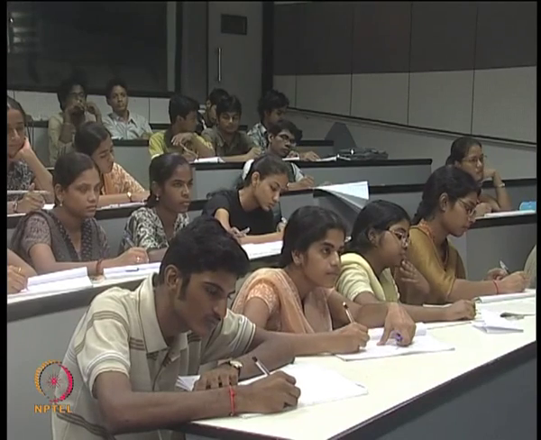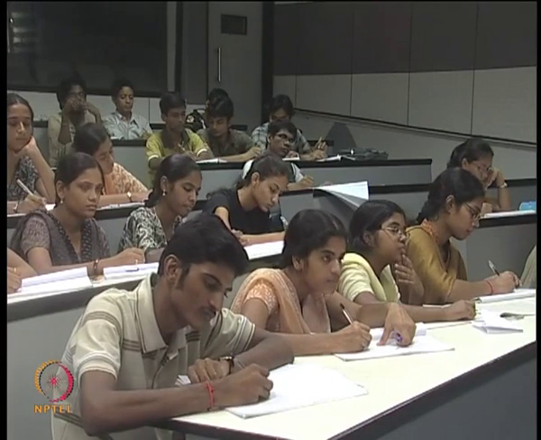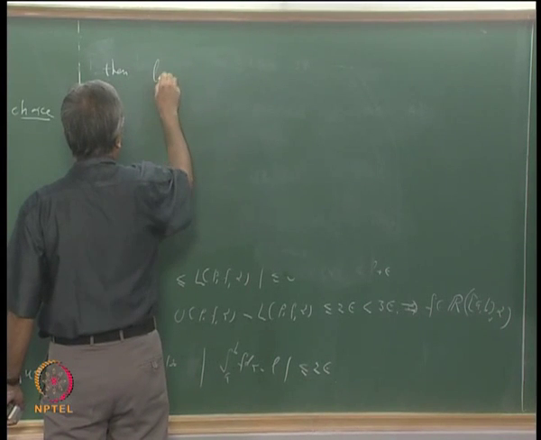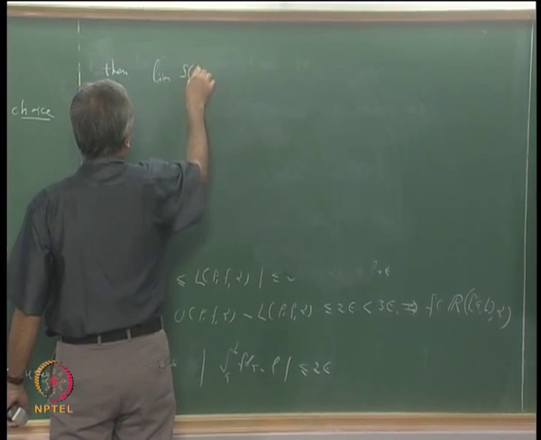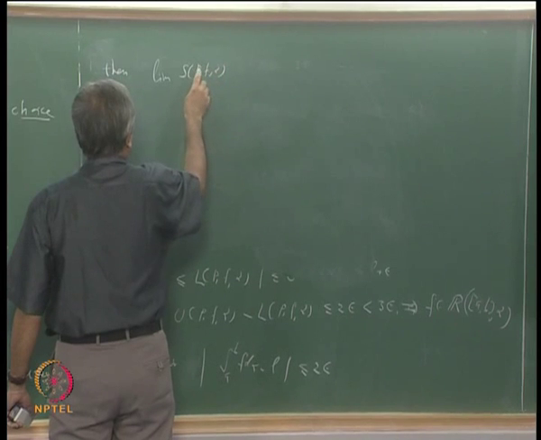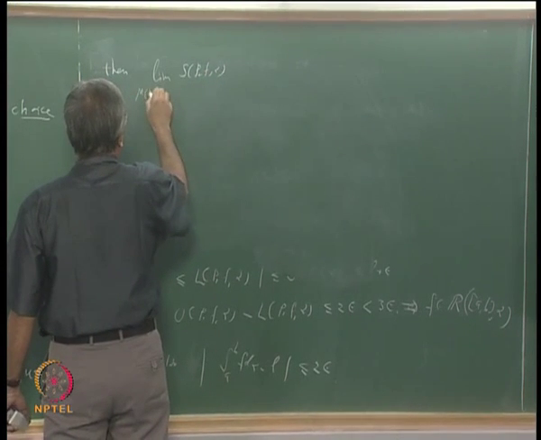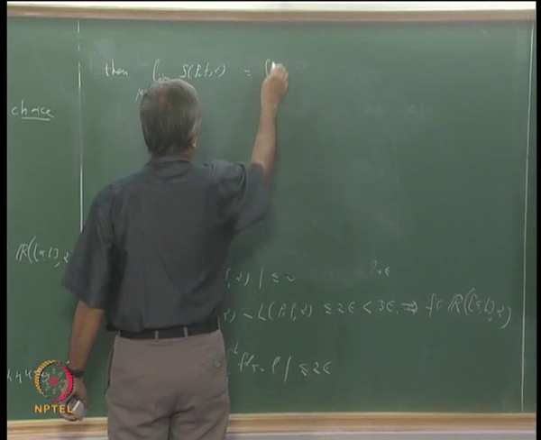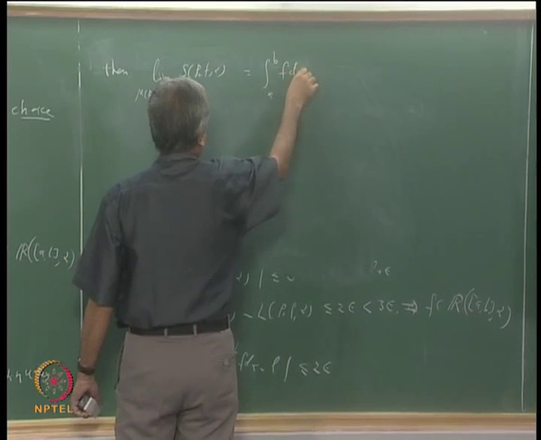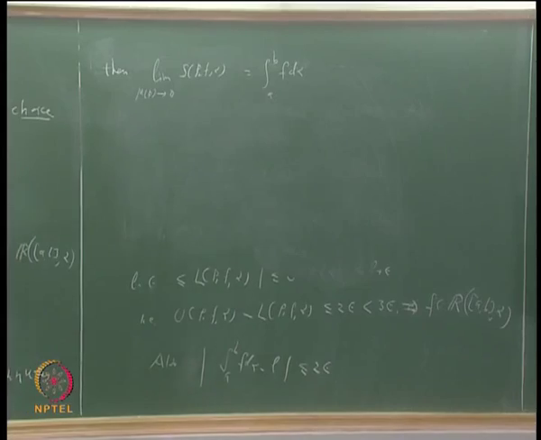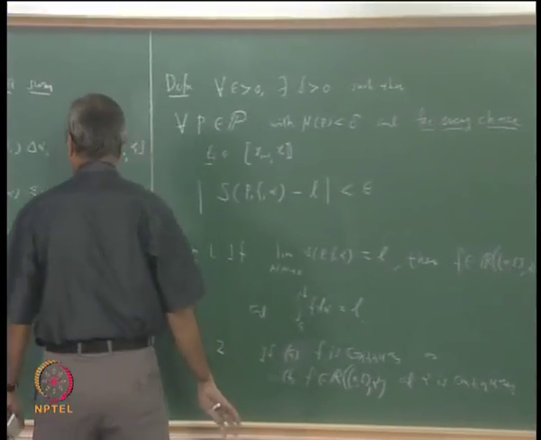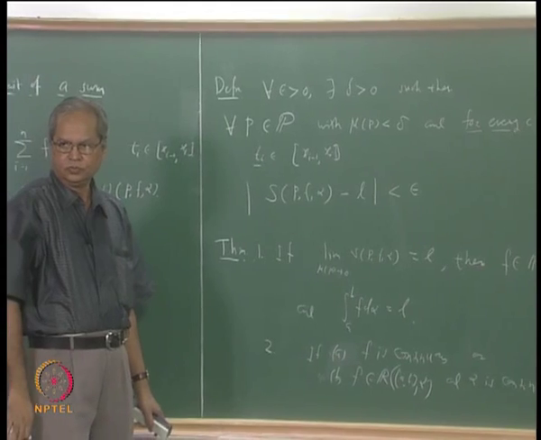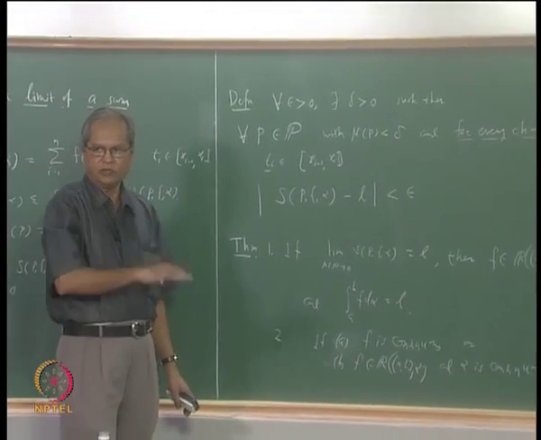Then this limit exists. That is, the limit of S(P, f, alpha) as mu(P) tends to 0 exists and its value is the same as the integral from a to b of f d alpha. That is, one of these two conditions has to be satisfied: either f is continuous, or f is just integrable but alpha is continuous.